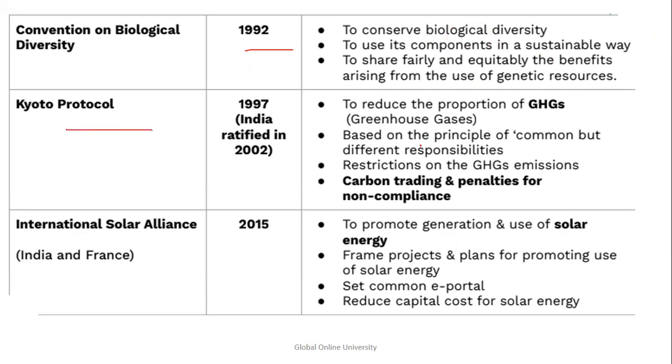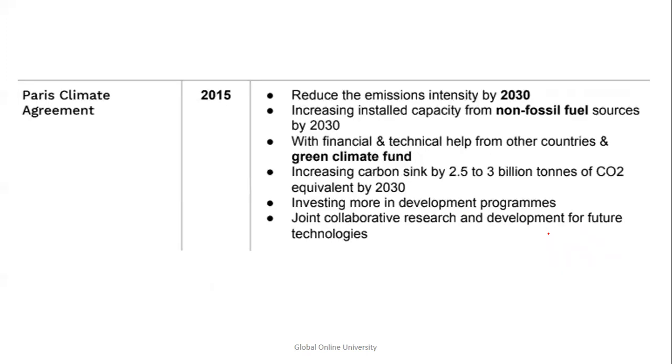Kyoto Protocol, which is with reference to greenhouse gases. India ratified it in 2002. It actually started in 1997, with carbon trading and penalties for non-compliance if you're not following the rule. International Solar Alliance, that is India and France, started in 2015 with the promotion of use of solar energy, setting up an e-portal and reducing the total cost of solar energy. Coming to the Paris Agreement, which was formed in 2015 with the intention to reduce emissions by 2030. It includes financial help from other countries, increasing the carbon sink, investing more in these programs, and joint collaborative research and development for the future.